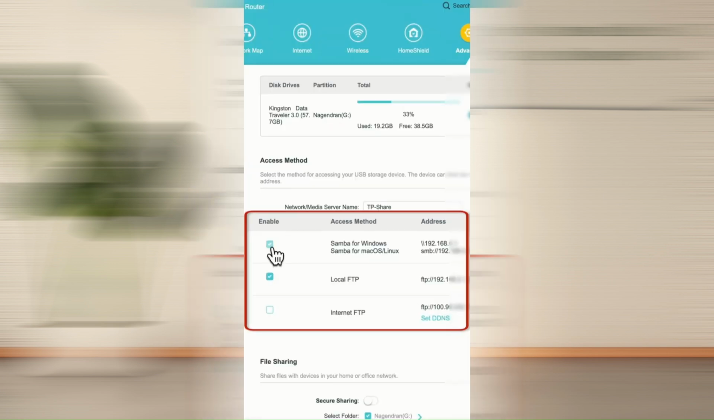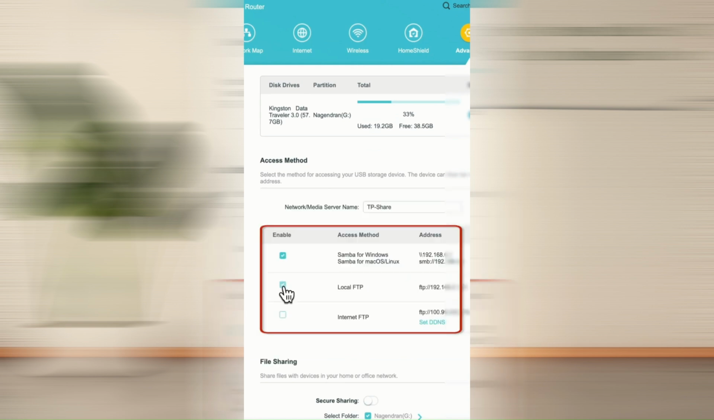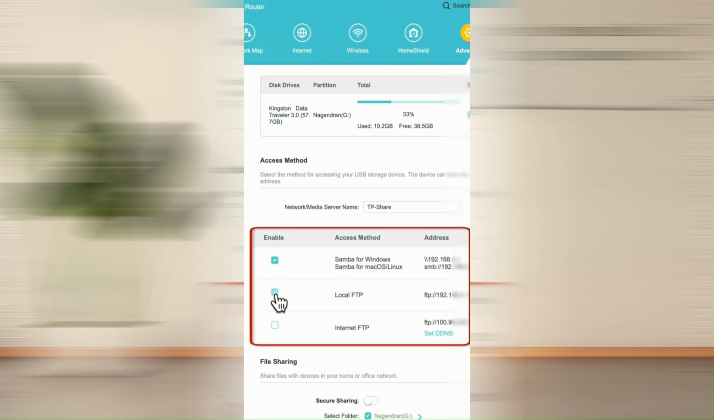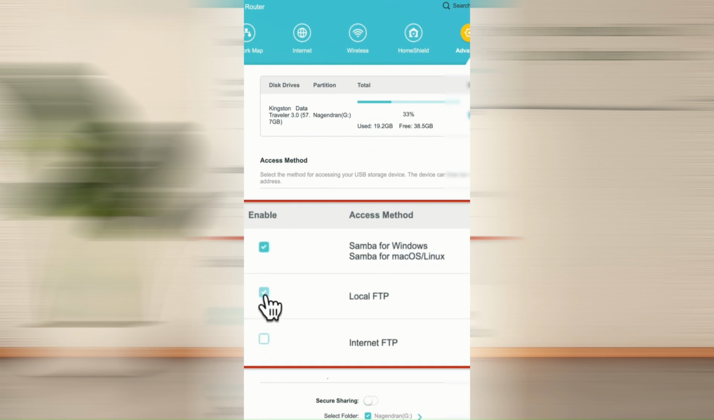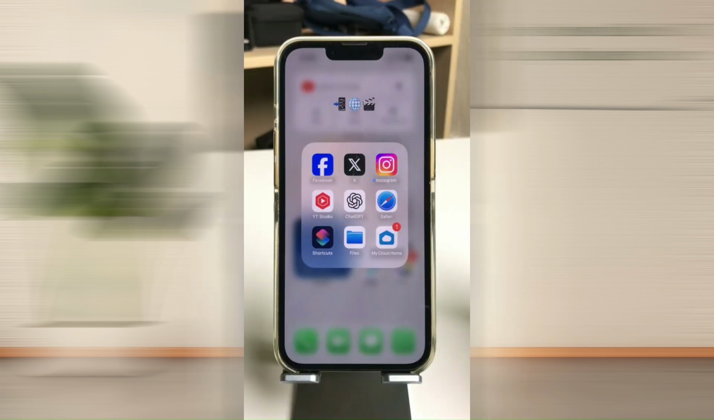And find and enable these options here, SMB and FTP both. Let you access your files as a network folder on PC and mobile. And you can also enable secure sharing. But here I am using guest login.